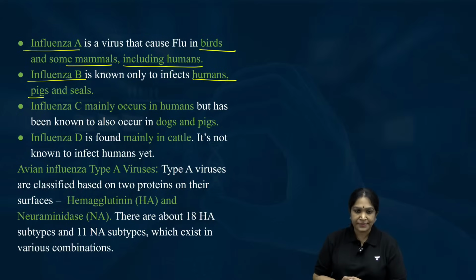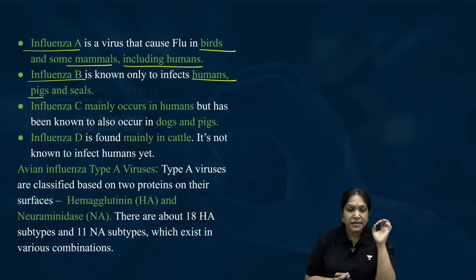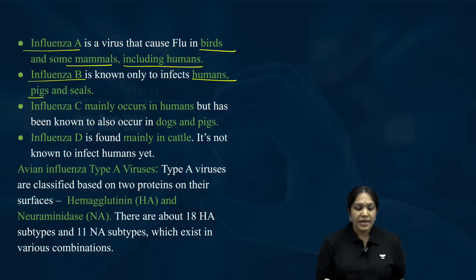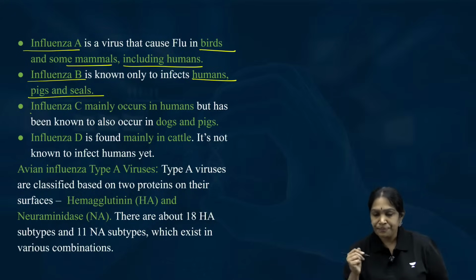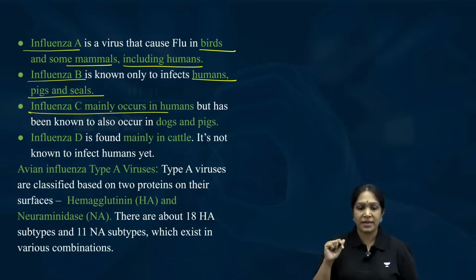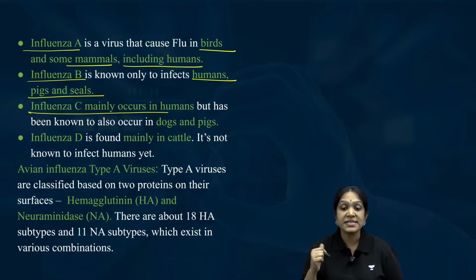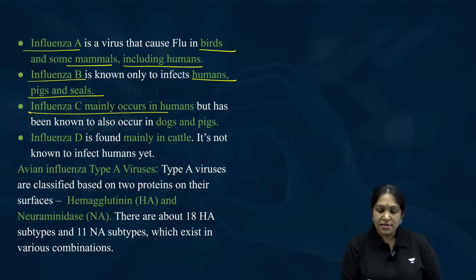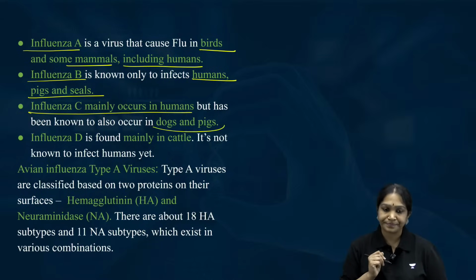Humans, pigs, like swine flu. Humans, pigs and seals. Influenza C, mainly in human beings. A seal is a sea mammal. It lives in the ocean. Influenza C mainly occurs in human beings, but is found in dogs and pigs also.